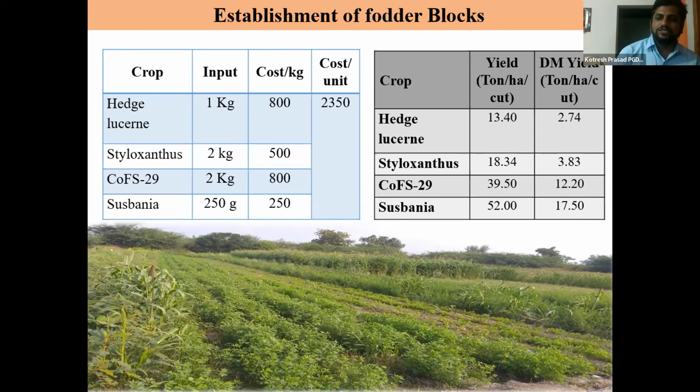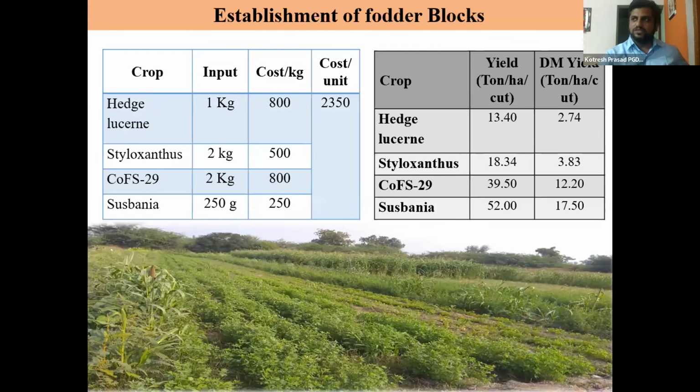So yield is also very good per cut. It is 13 tons in case of Hedgelucan, Siloxanthus it is 18, COFS it is 13 per cut. Per cut means after 45 days of sowing, means every 40 to 45 days you can harvest these crops. So it is very economical to feed such kind of mixed, that is leguminous and non-leguminous fodders.